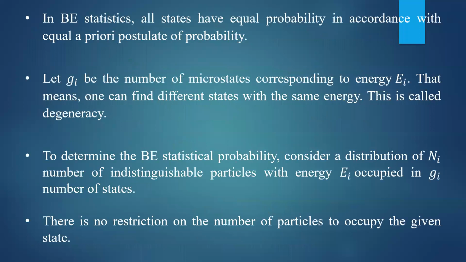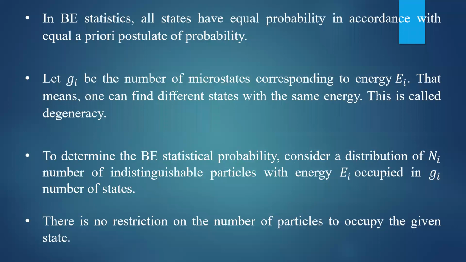So let us take the system where Gi is the number of microstates corresponding to the energy Ei. The energy Ei has a number of microstates, and that number of microstates is Gi. That means one can find different states with the same energy. The energy is the same, that is Ei, but you can find Gi number of states. And this is basically called degeneracy.